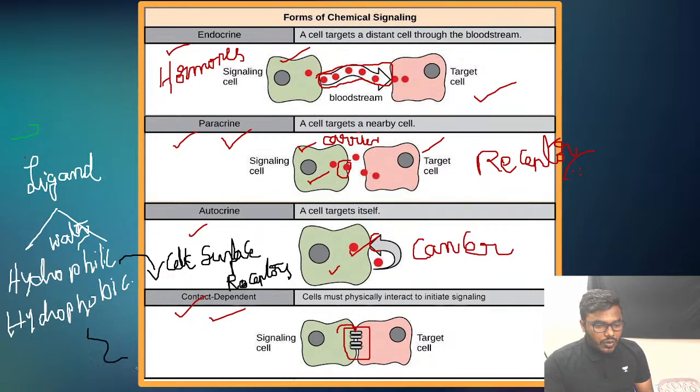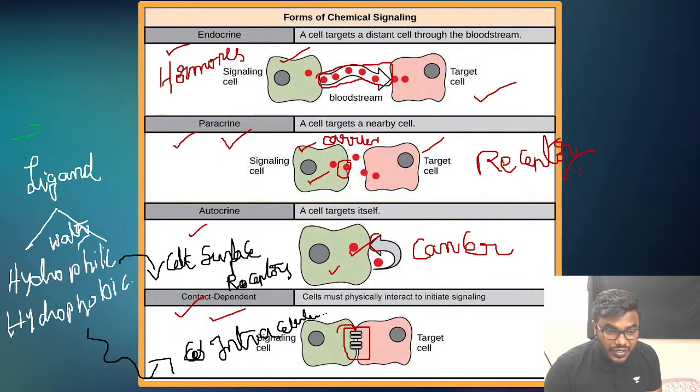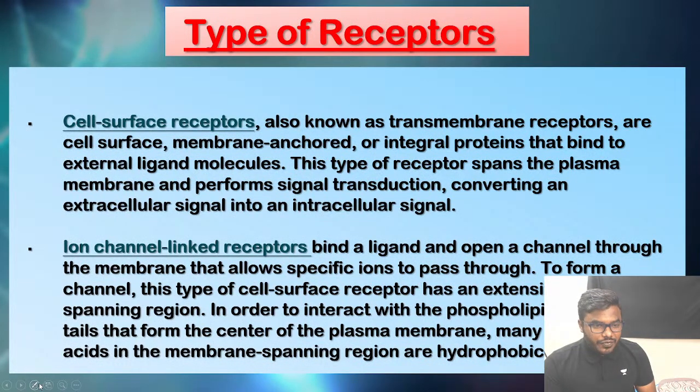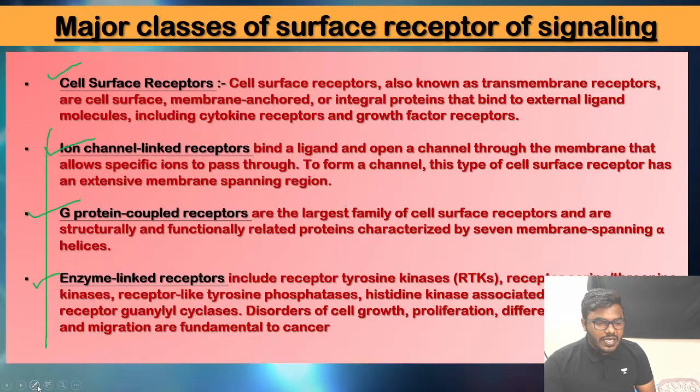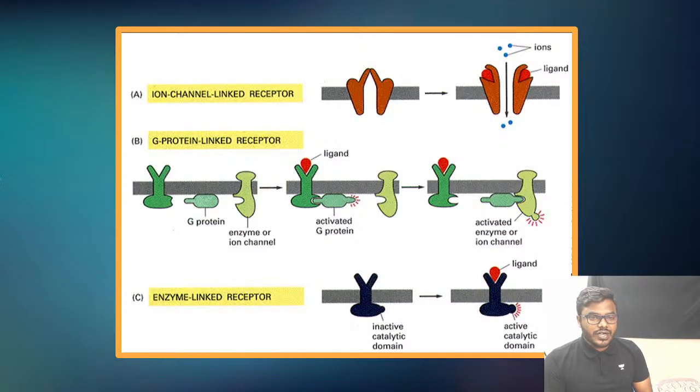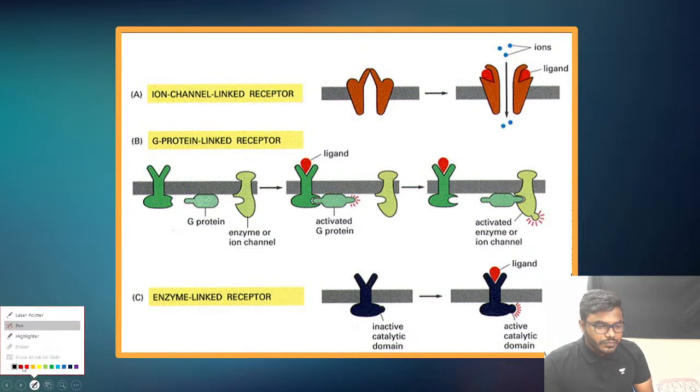Next one, hydrophobic signaling molecule. So they can easily cross the membrane, is it? Of course, yes. So friends, always keep it in your mind, they cannot use the cell surface receptor. Since they are crossing the cell, friends, they are going to use the intracellular receptor. Please kindly do not forget this particular statement. Now, what are the types of receptors? I said types of cell receptor: ion channel linked, G protein and enzyme linked.